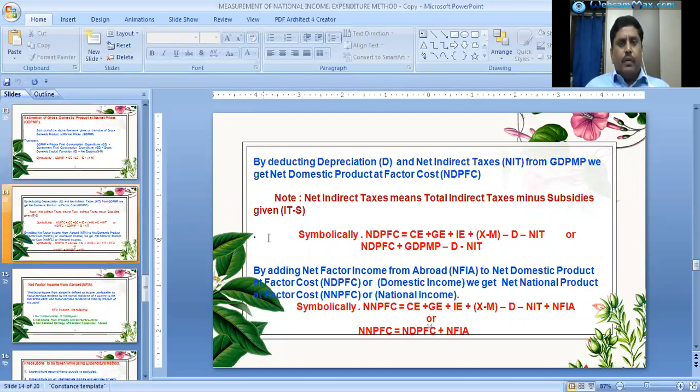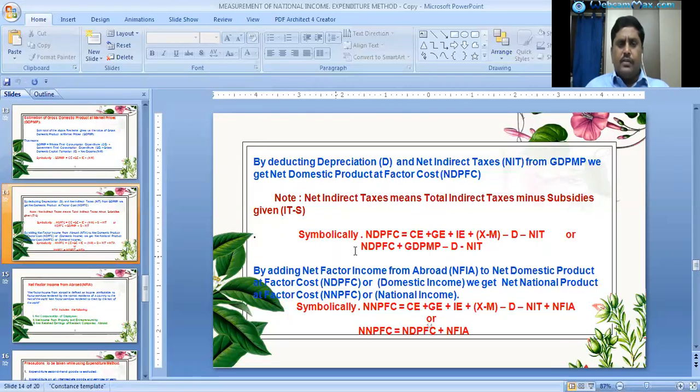By deducting depreciation and net indirect taxes from GDP at market prices, we will get net domestic product at factor cost. Here we should keep in mind that net indirect taxes means total indirect taxes minus subsidies given. IT minus S is equal to net indirect taxes, NIT.